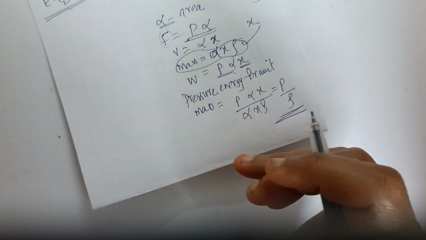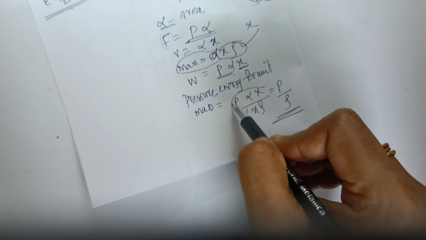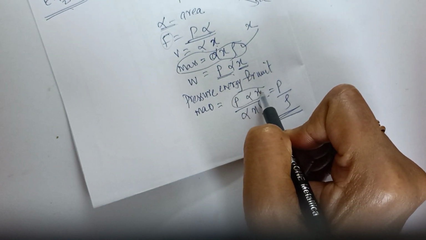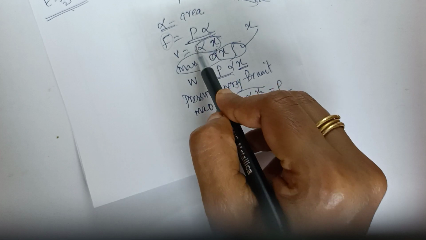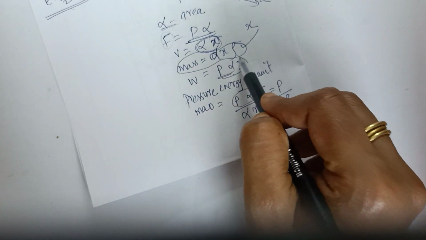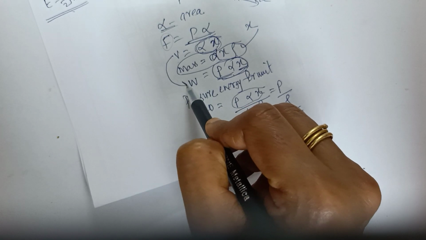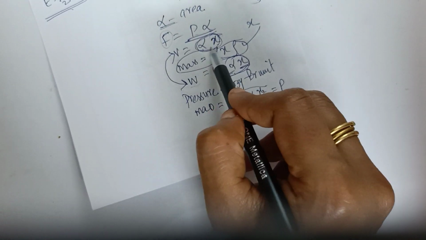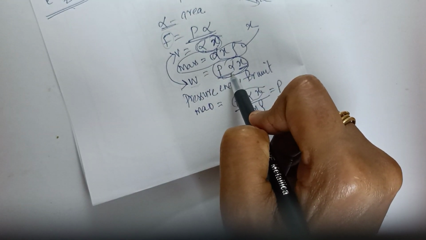And see, we know P into alpha x, that is pressure energy. This P into alpha x is the pressure energy of the volume alpha x. The pressure energy of this volume alpha x, or the work done on this volume, is P alpha x.